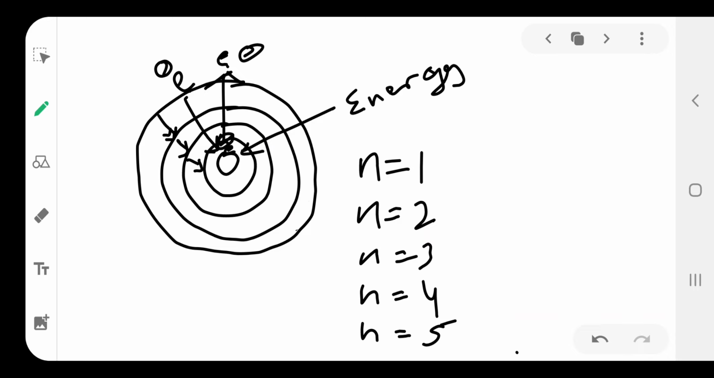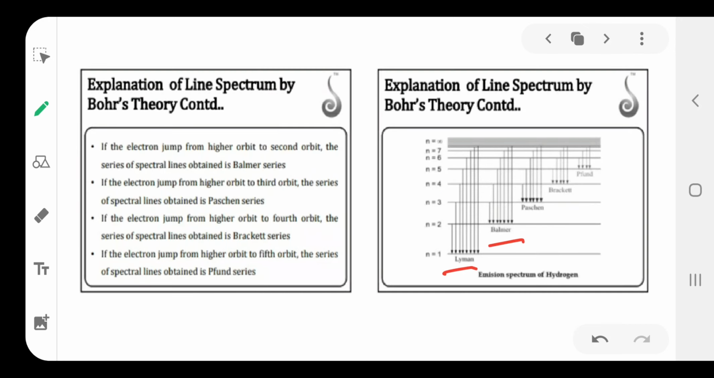Here, the electron jumps from a higher orbit to the first orbit, either directly or step by step. If it comes directly, that is the Lyman series. From the fifth orbit to the fourth, third, second, first, step by step is formed like that. Electron jump from higher orbit to first orbit is the Lyman series, higher orbit to second orbit is the Balmer series, higher orbit to third orbit is the Paschen series, fourth orbit is the Brackett series, fifth orbit is the Pfund series. So these are the Lyman, Balmer, Paschen, Brackett, Pfund series.